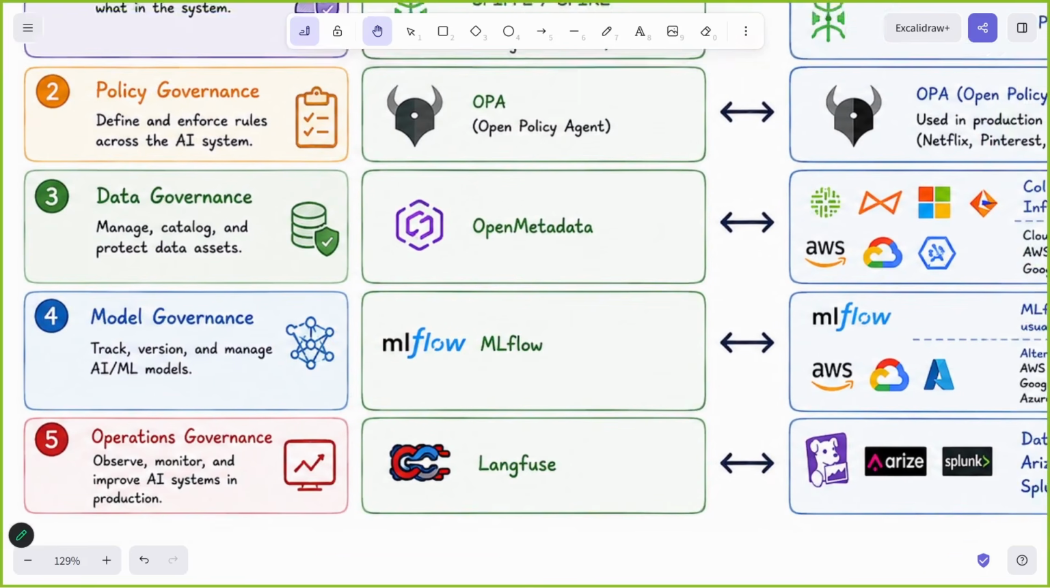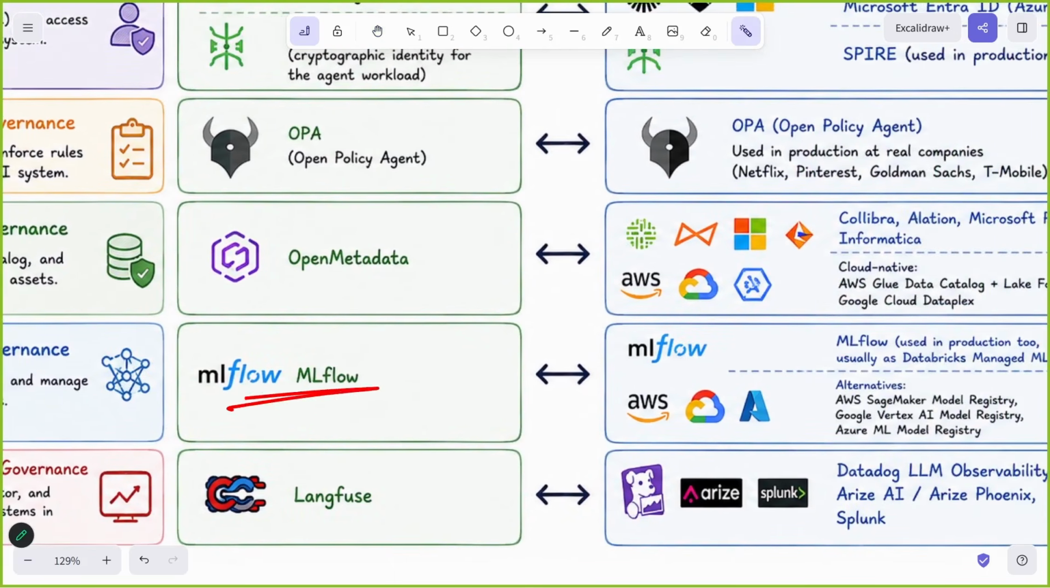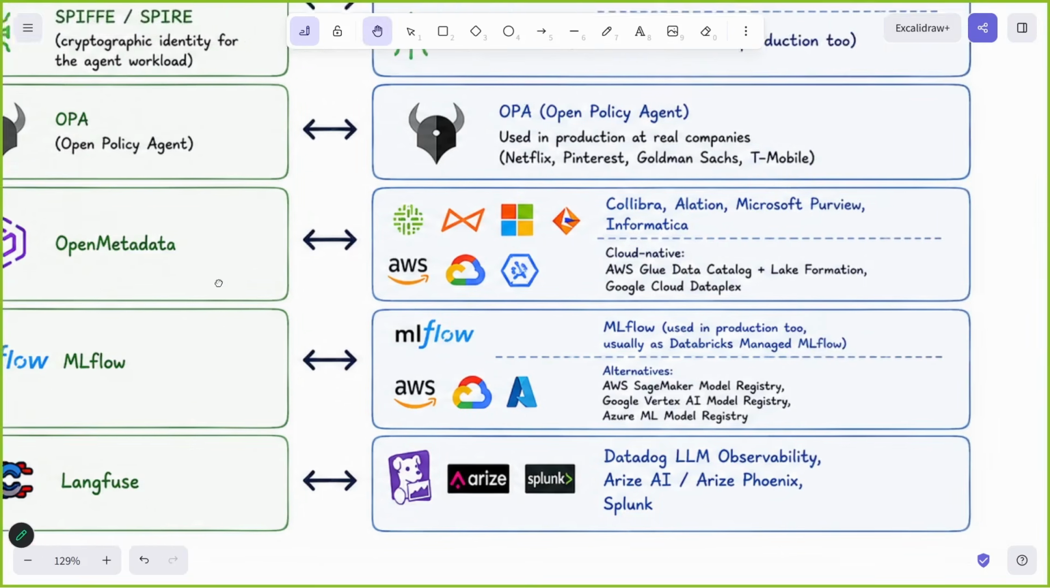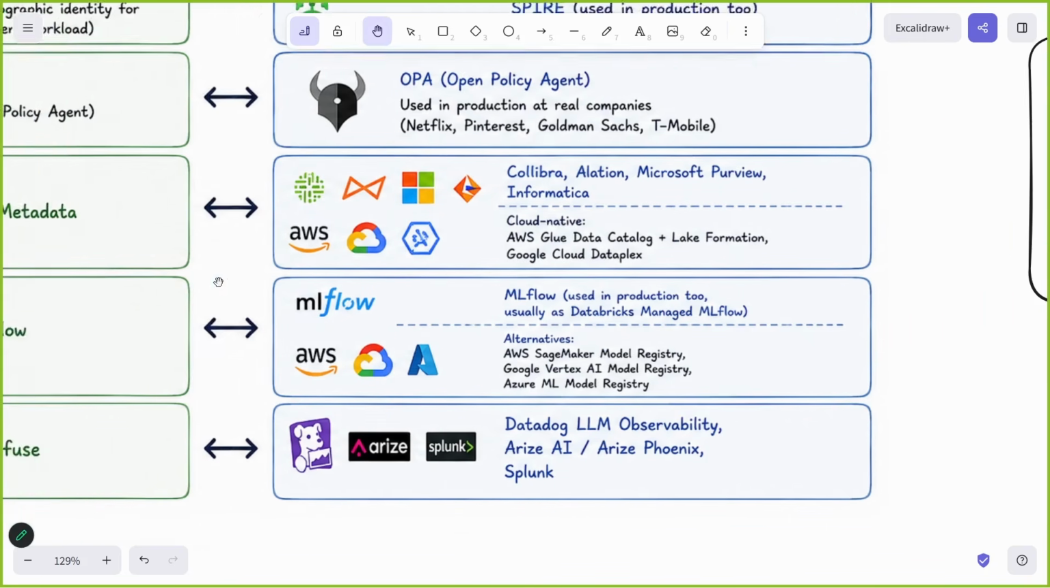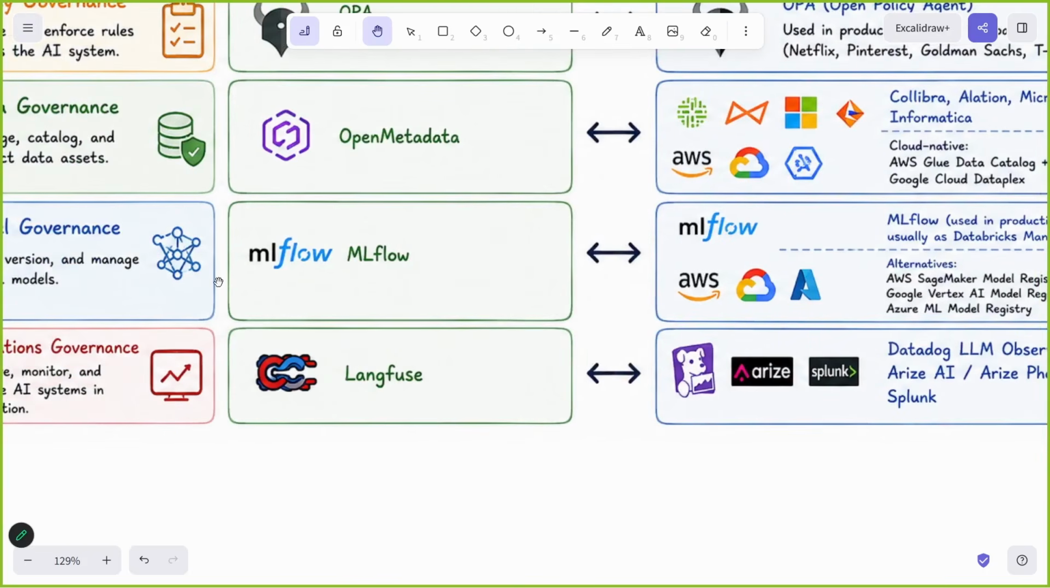Then model governance. MLflow is an amazing, oldest open source solution for model governance. Model governance has been happening for a very long time in the AI industry, and MLflow is one of the oldest. In industry also MLflow is used in production, as Databricks managed MLflow. And if you want cloud solutions, AWS SageMaker, Google Vertex AI Model Registry, Azure ML Model Registry. We will study each of these in depth in the upcoming times. But this is the open source solution.